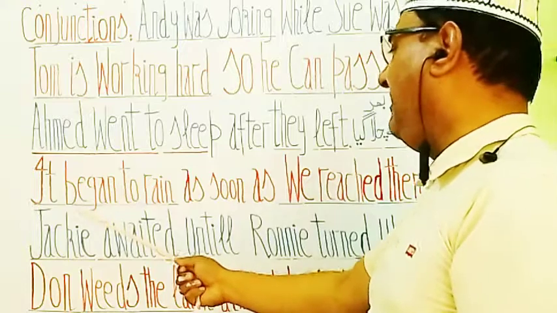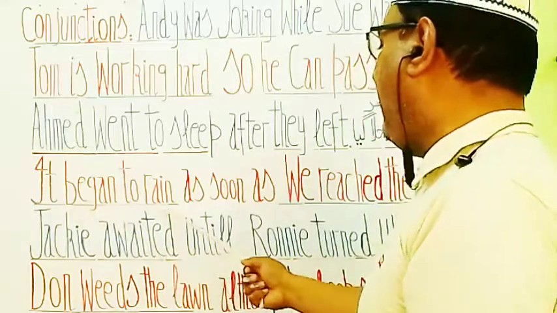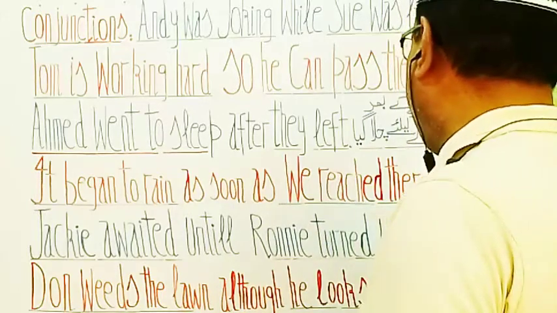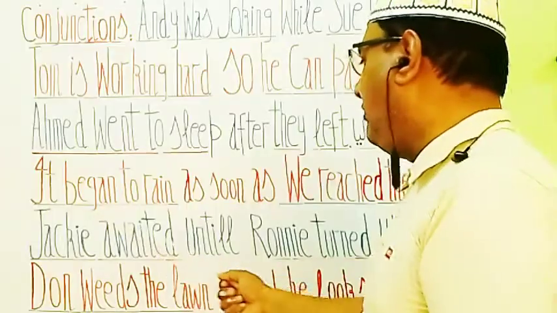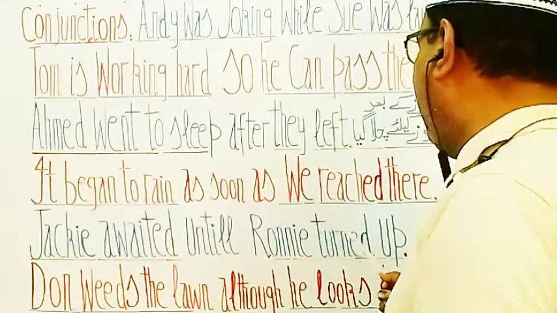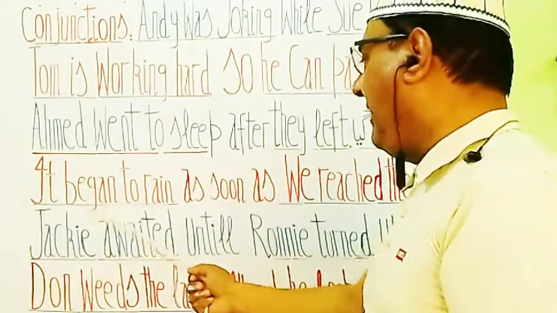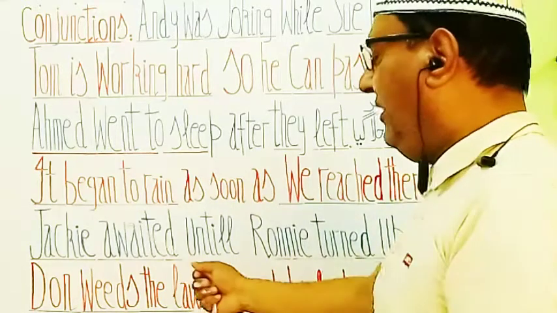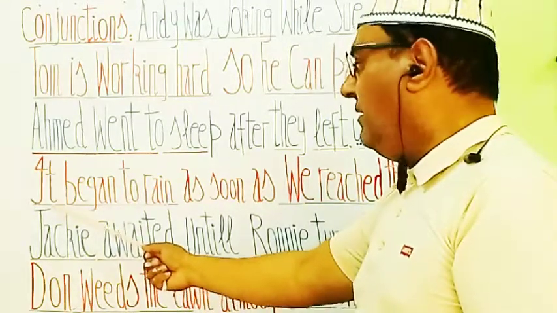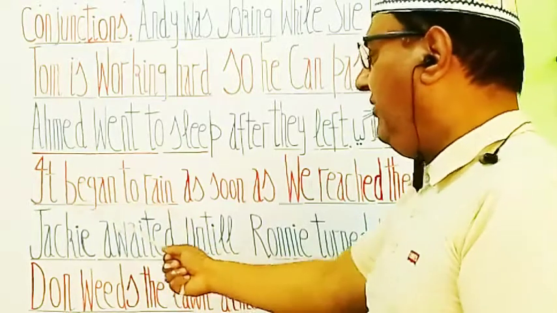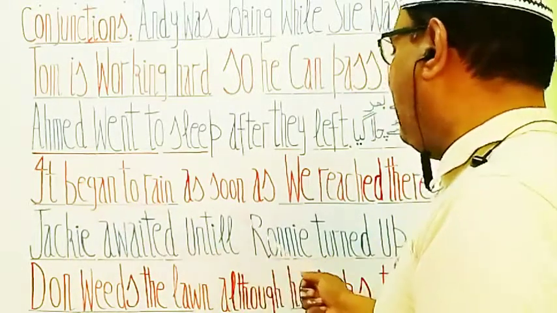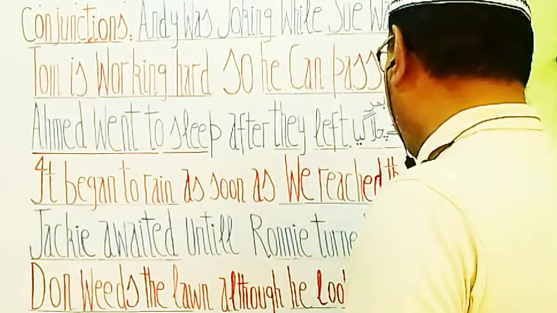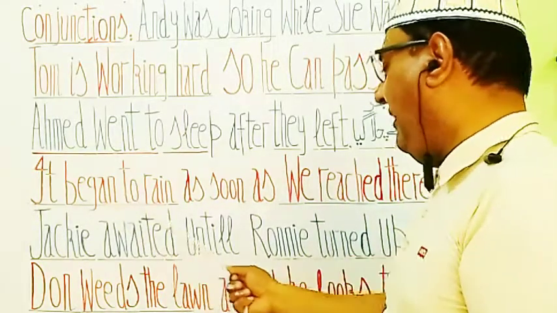Here you see the next statement is it began to rain as soon as we reached there. You see, students, it began to rain. बारिश होना शुरू हो गई. As soon as जो ही we reached there. जो ही हम वहां पहुंचे बारिश शुरू हो गई.